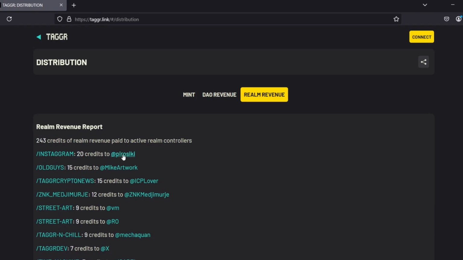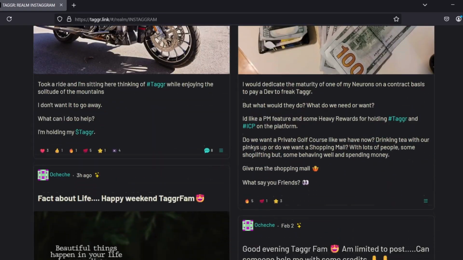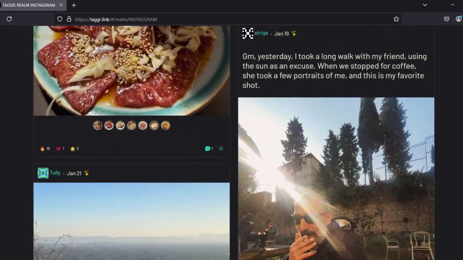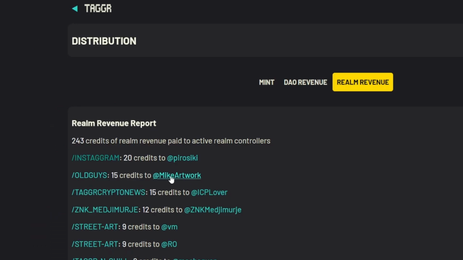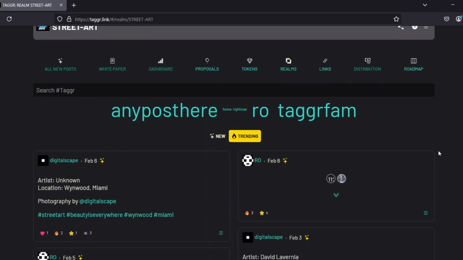So Instagram is very popular, set up by Peroski. We can look at that. This is the Instagram realm, and these are things that people have posted. So it's a lot like everyday things, what's happening in your life, what you're eating, well, a lot like a public Instagram with the Taggr, of course, in the middle. These are credits. So the credits are what we use to post. Street art, VM, and row. So it looks like 2 people control this realm.